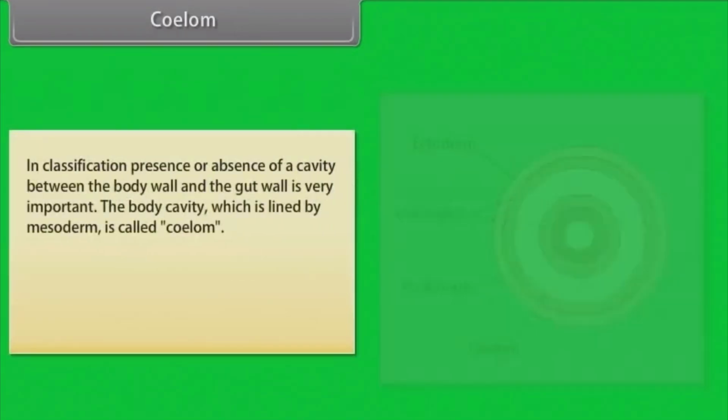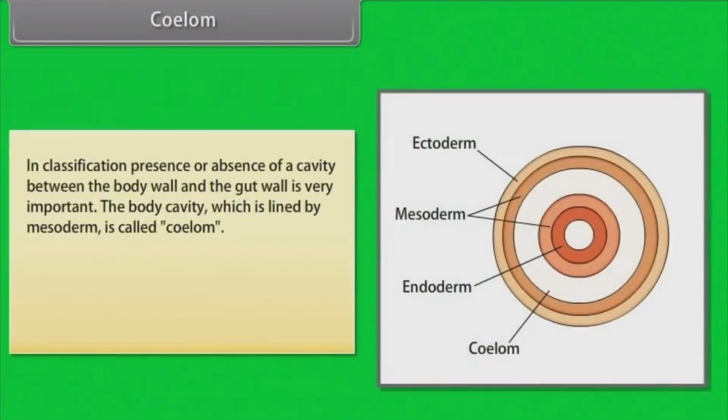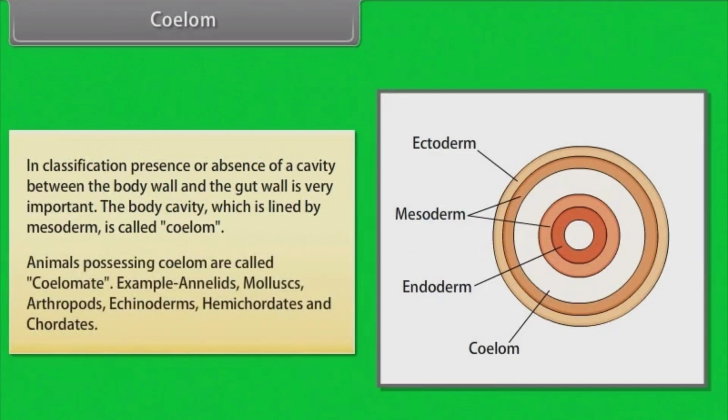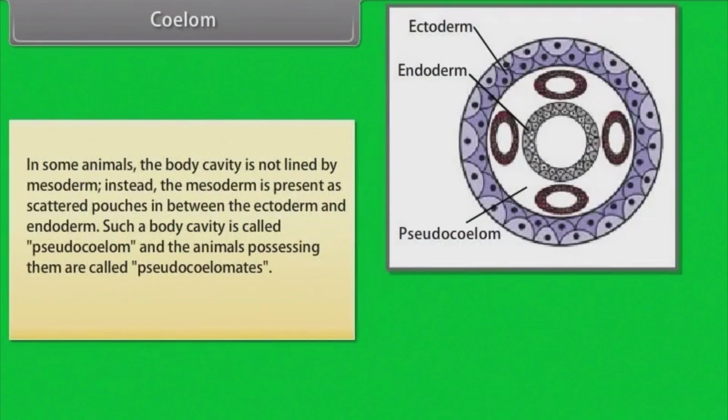Phylum. In classification, presence or absence of a cavity between the body wall and the gut wall is very important. The body cavity, which is lined by mesoderm, is called coelom. Animals possessing coelom are called coelomate. Example, annelids, mollusks, arthropods, echinoderms, hemichordates, and chordates. In some animals, the body cavity is not lined by mesoderm.